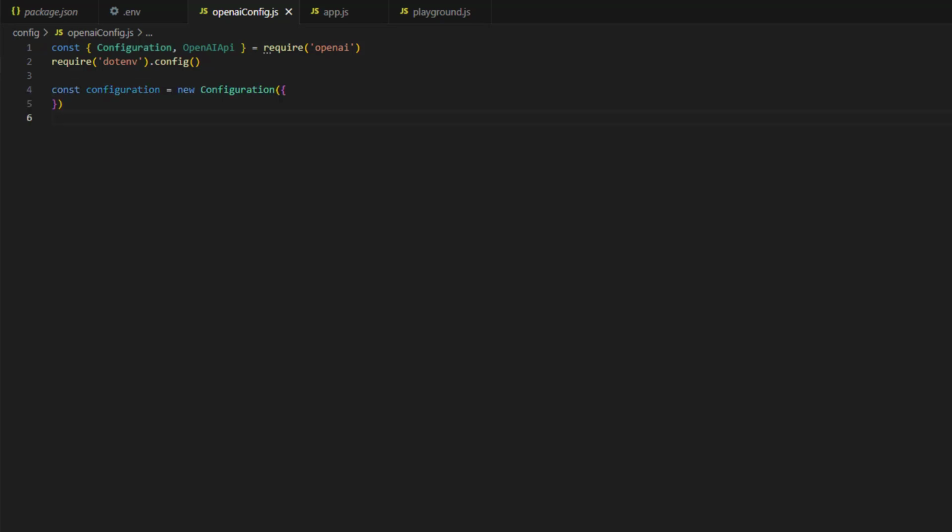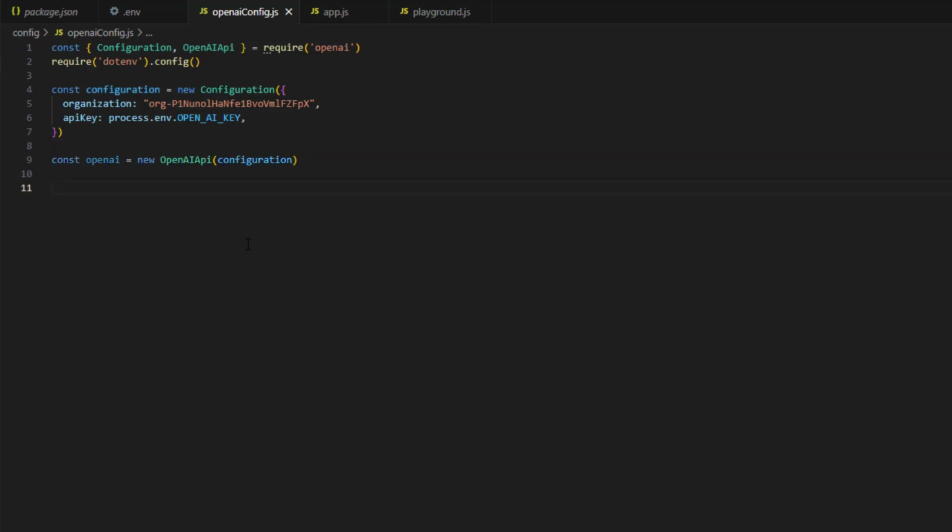Then let's create the configuration object that will take a JavaScript object with two main keys. The first key is the organization ID, which I just showed you where to get it from. And the second key is the API key, which is now available on the process inside the env object. So here we have got the configuration object for OpenAI.